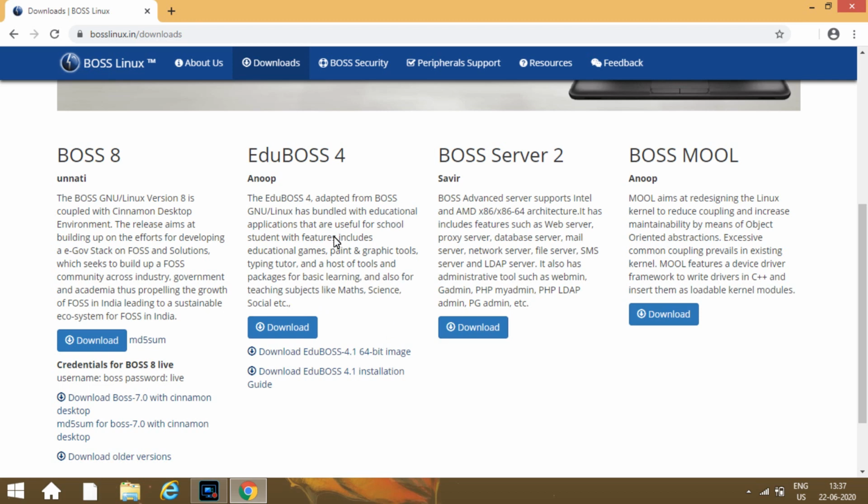EduBoss 4 is for educational purposes. Boss Server 2 is for server purposes. Those who are hosting applications can download that. Right now, you have to download just Boss 8. Download Boss 8, which is the latest version, which I have already downloaded.